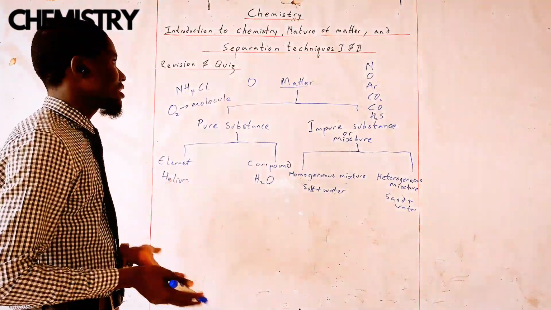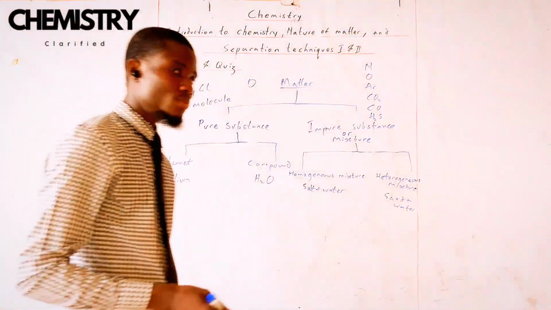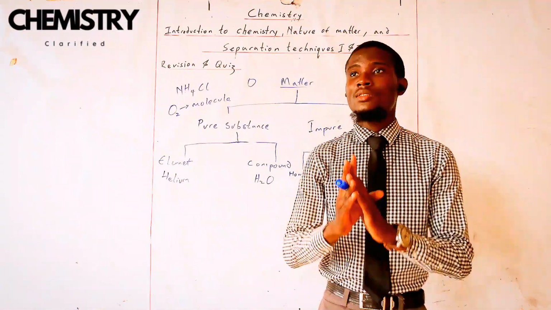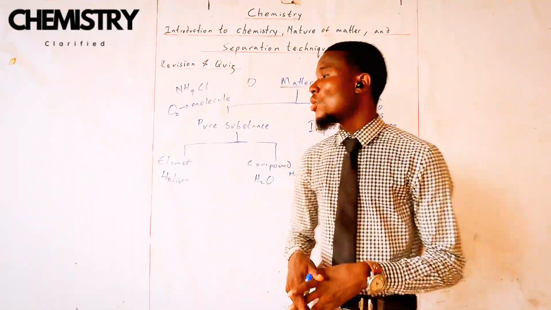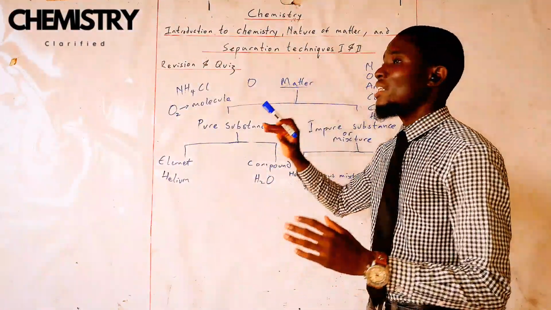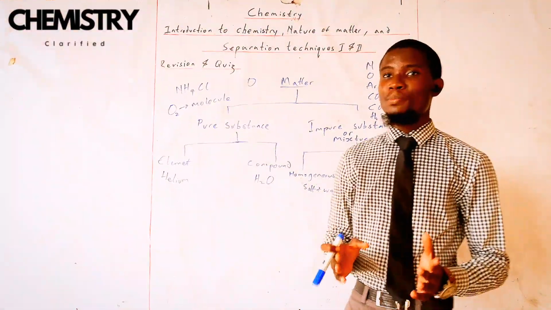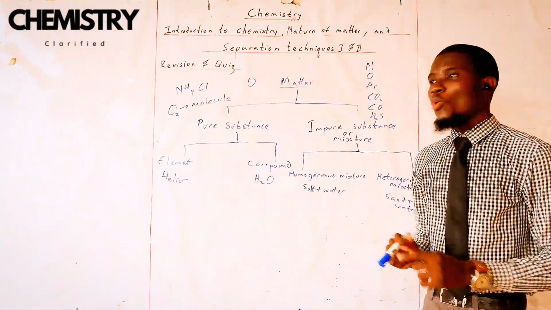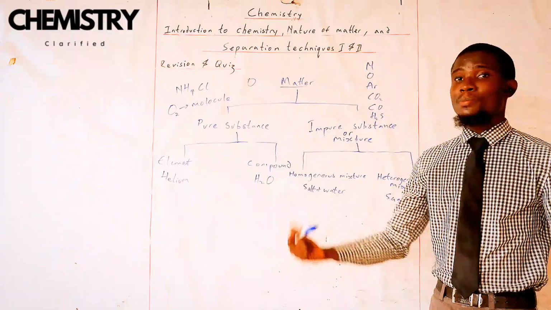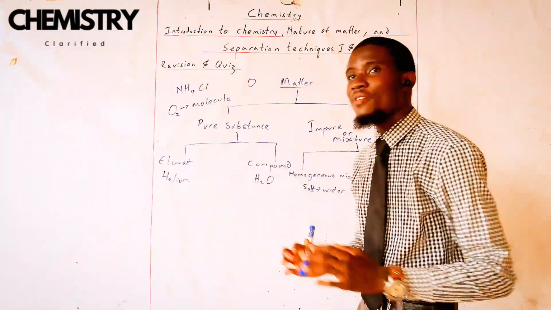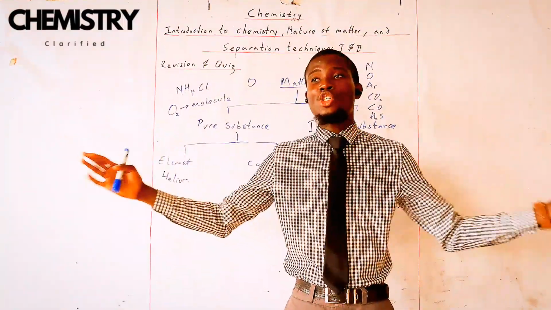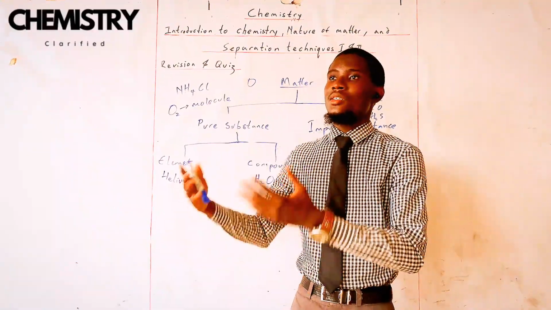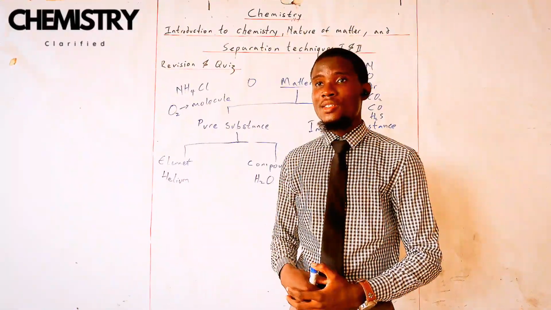So I think you all understand what matter is now. And let me quickly brush through separation techniques too, so that I can call it a day on this video. We are talking about separation techniques. They are the methods in which we separate impure substances or mixtures. When you have a mixture, sometimes you may need to separate it. For instance, seawater, which occurs in nature, and sometimes we may need to separate it into pure water and get our table salt from it. How can we do it?